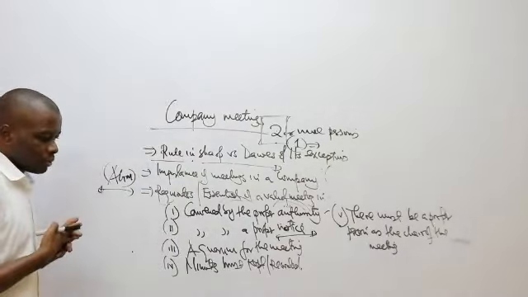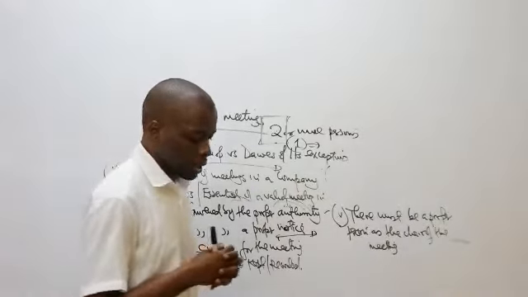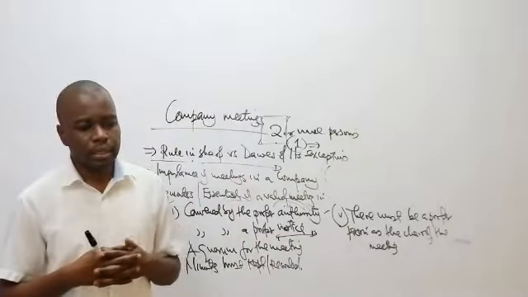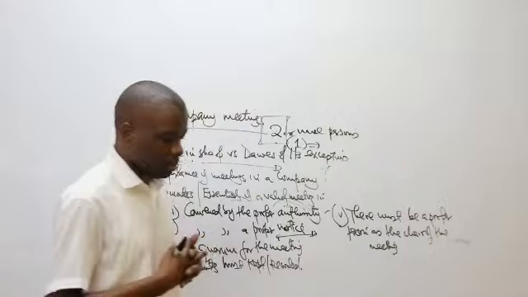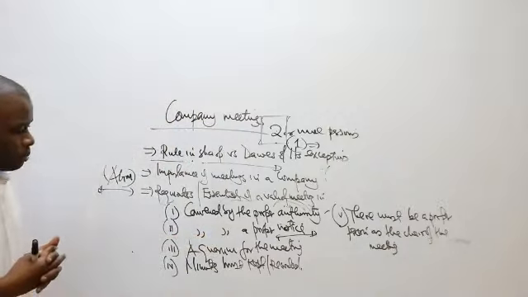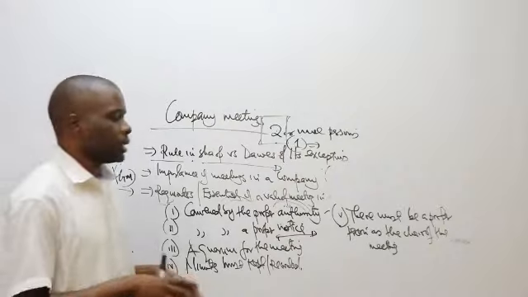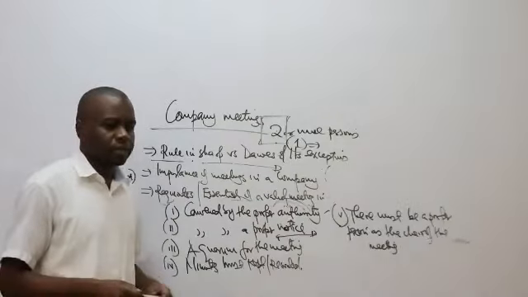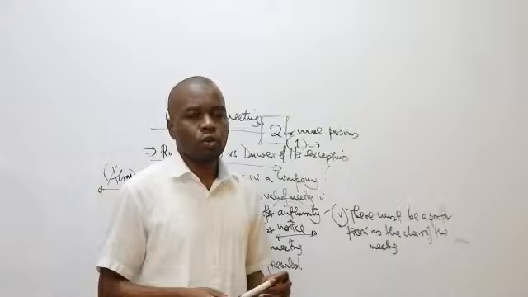Then quorum should be there. So before the meeting is held, there must be a quorum. If a special resolution is going to be passed, then quorum must be there. At least 75% of the members of the company must be in attendance. So the person known as the chairman, before the meeting commences, must satisfy himself that there is a proper quorum for holding the meeting.